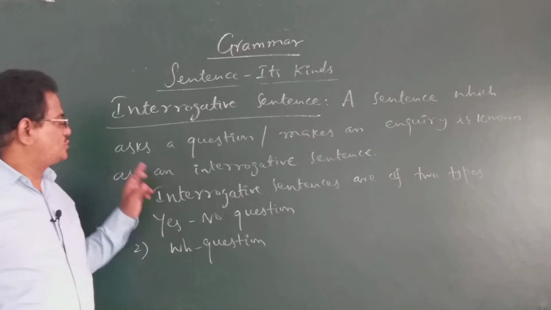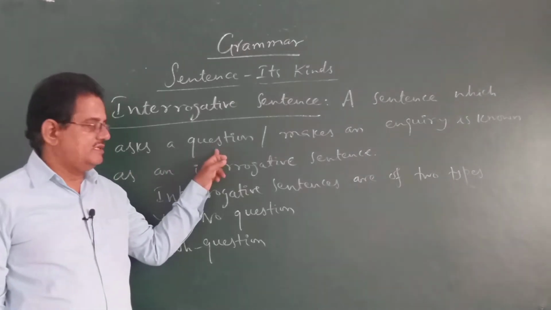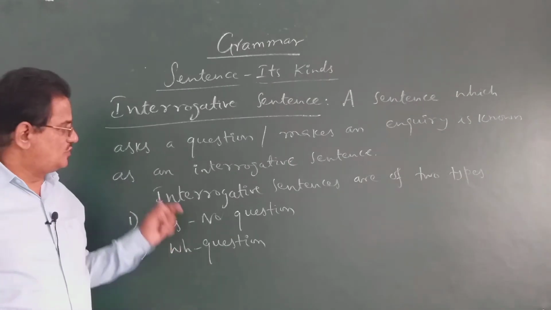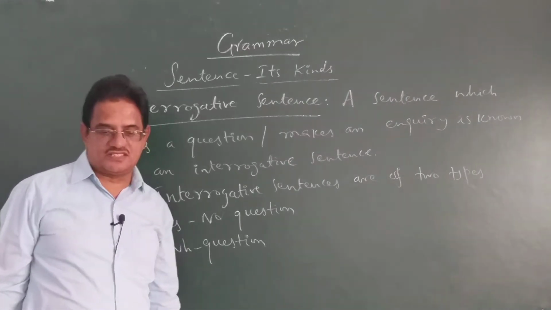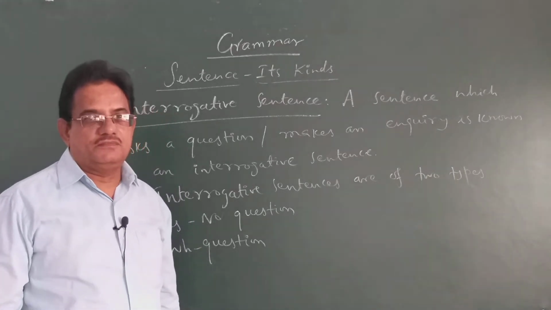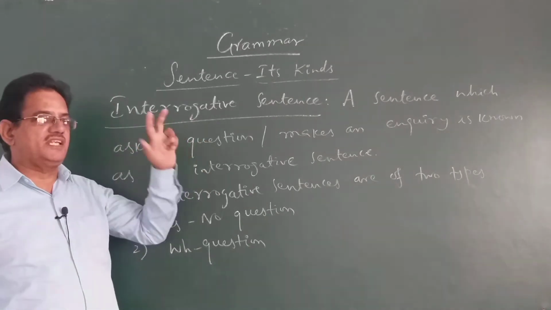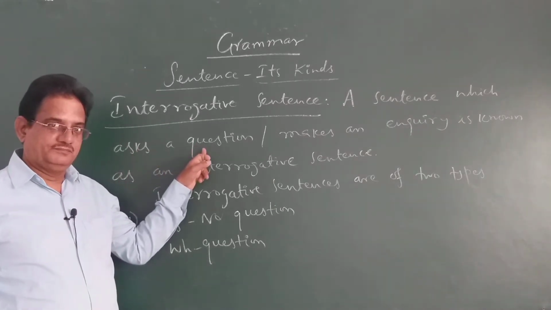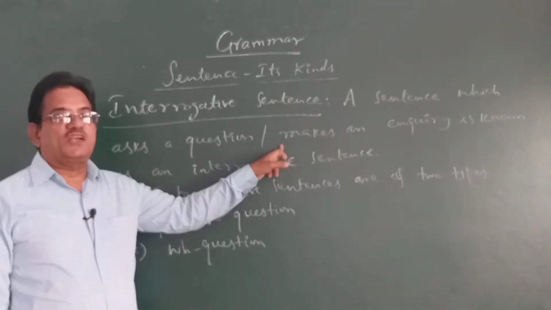A sentence which asks a question or which makes an inquiry is known as an interrogative sentence. An interrogative sentence is nothing but a question. Any sentence which asks a question or which makes an inquiry.